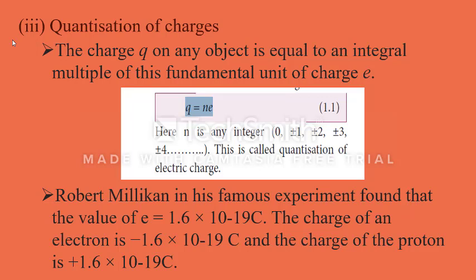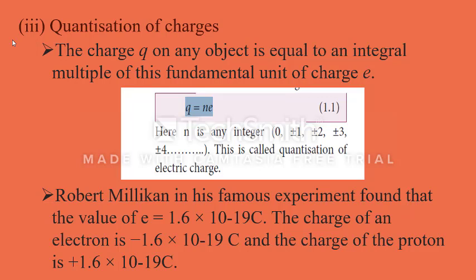This coulomb is much larger than the charge of an electron, so a coulomb is made up of a large number of electrons. That means 1 coulomb of charge is made up of 6.25 into 10 power 18 electrons. So every total charge is made up of an integral multiple of this unit charge, the electron's charge.